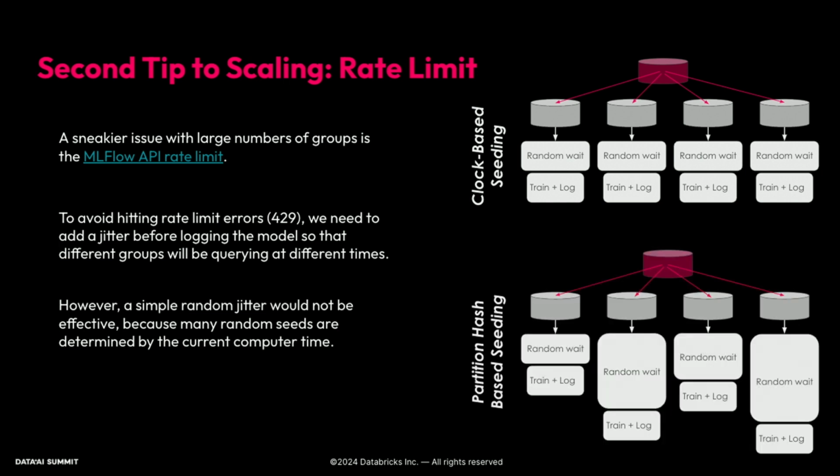A better approach is to get a hash value based off of the partition ID or your group, so that when you have four workers working on four different groups, the random waits are going to be different depending on which group is being worked on. That separates out the training and logging in time in a way that prevents hitting the rate limit.